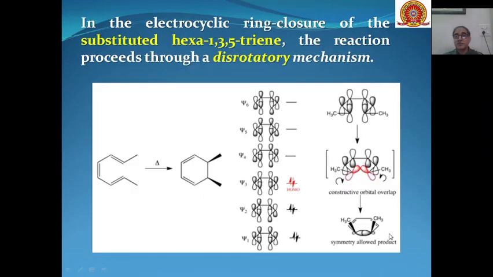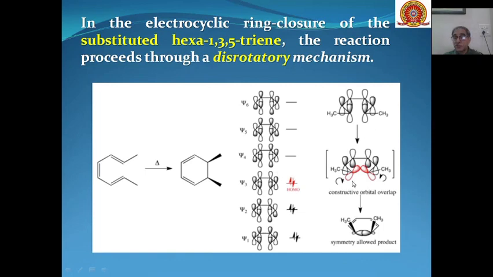Then another example, where substituted hexa-1,3,5-triene undergoes an electrocyclic reaction through a disrotatory mechanism. You can see over here, this is substituted 1,3,5-hexatriene, and when this is heated, it changes into this cis cyclic product. If we see the highest occupied molecular orbital, psi 3 is the highest occupied molecular orbital.